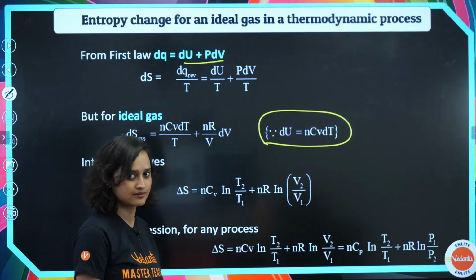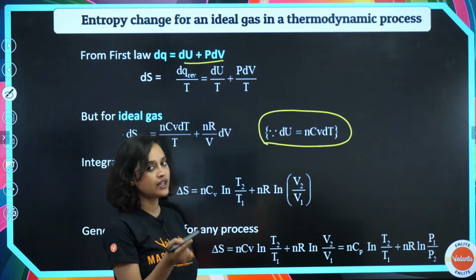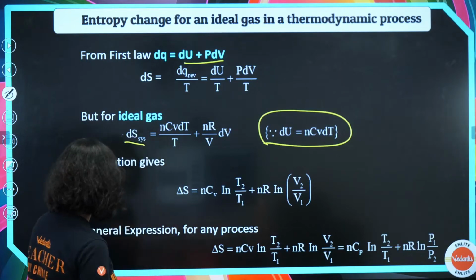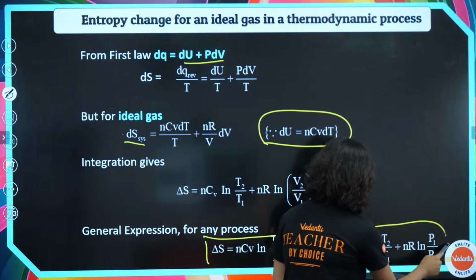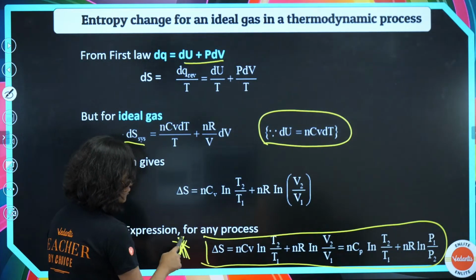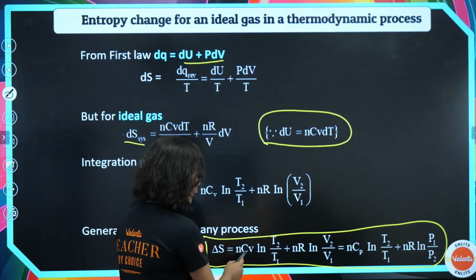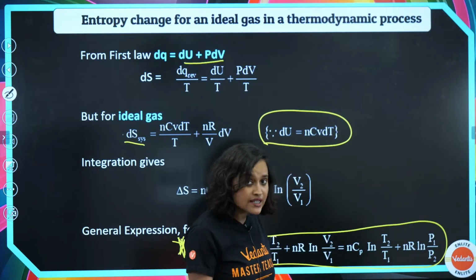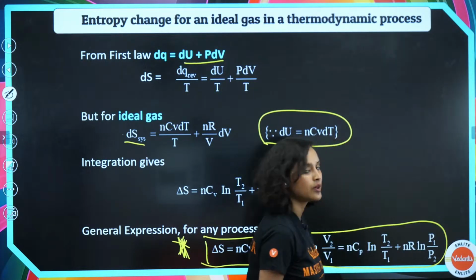Delta S is equal to nCv ln T2 by T1 plus nR ln V2 by V1. Okay, so the general expression, this is what you have to remember now. Very important, guys. Please note it down in your copy. So delta S is equal to nCv ln T2 by T1 plus nR ln V2 by V1, which is equal to nCp ln T2 by T1 plus nR ln P1 by P2.